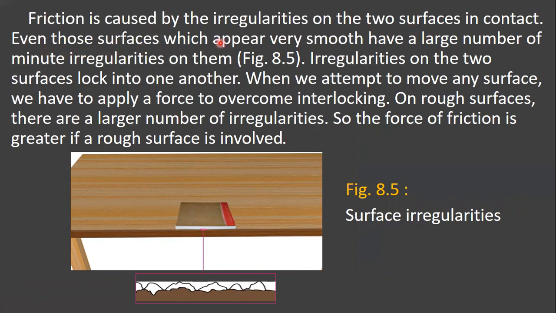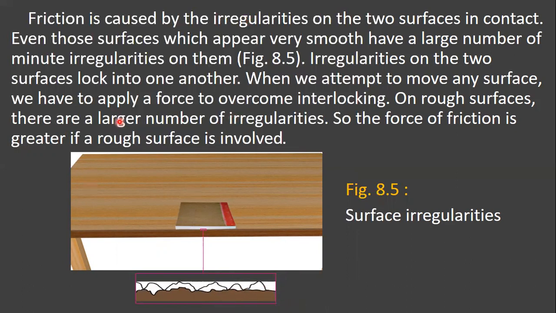Even those surfaces which appear very smooth have a large number of minute irregularities on them. You observe here, children, figure 8.5. These are the surface irregularities between the surface of the book and the surface of the table. This is the surface of the book, and this is the surface of the table.